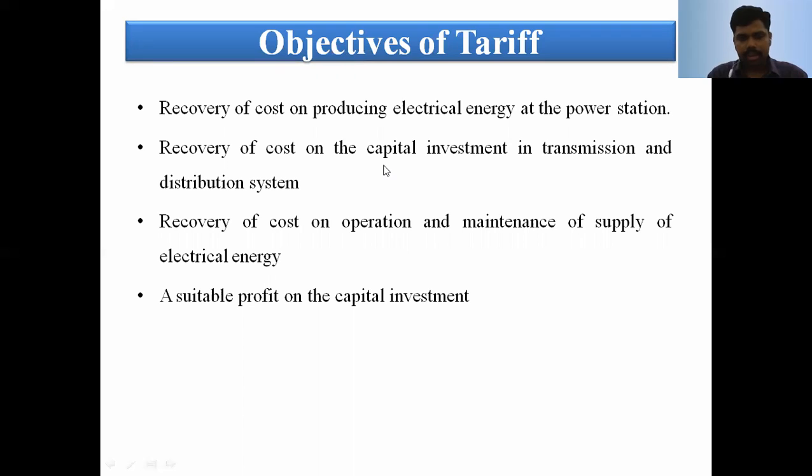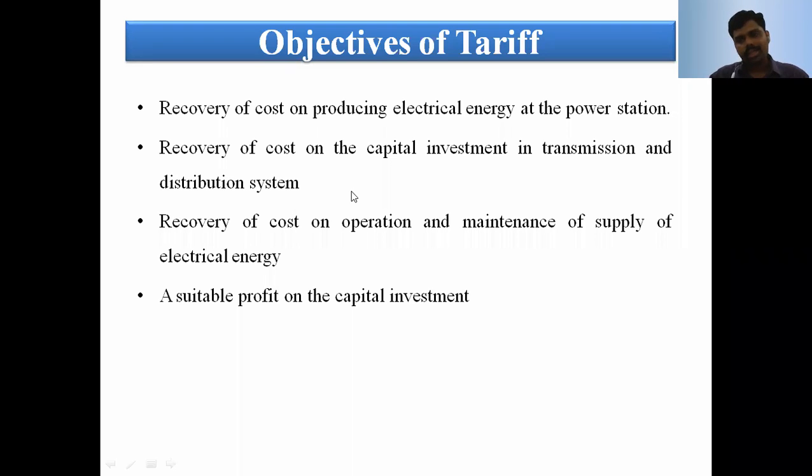The next parameter is recovery of the cost of operation and maintenance of the supply of electrical energy. This comes under the distribution side, where again there is the capital cost and the maintenance cost. Finally, we need to get a suitable profit on the capital investment. Suitable means a little bit of profit, not huge. These are all the objectives of the tariff. How much we invest, plus a little bit of profit, we can fix for the per unit cost.